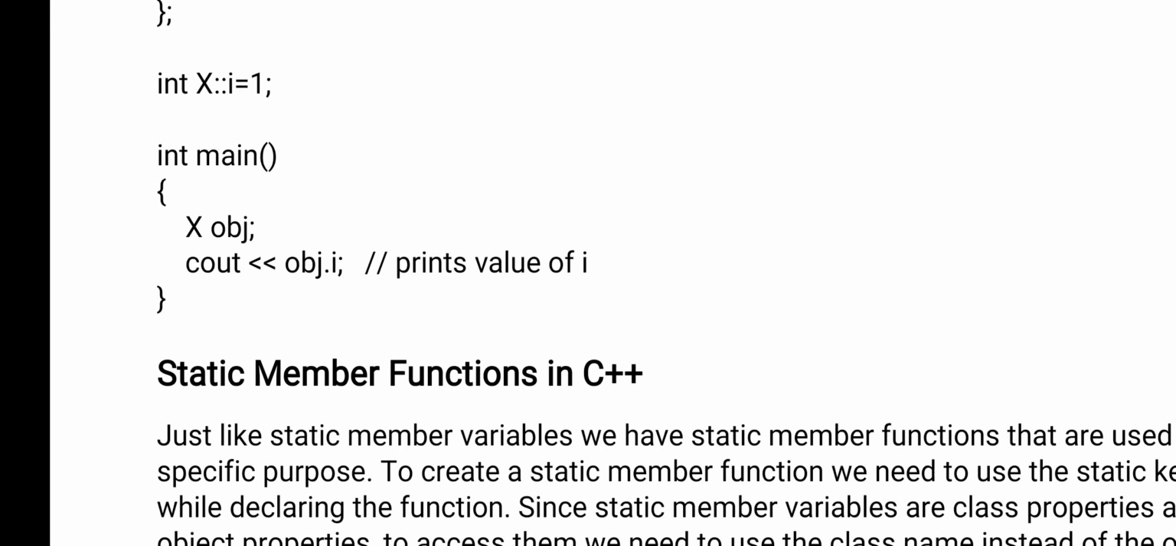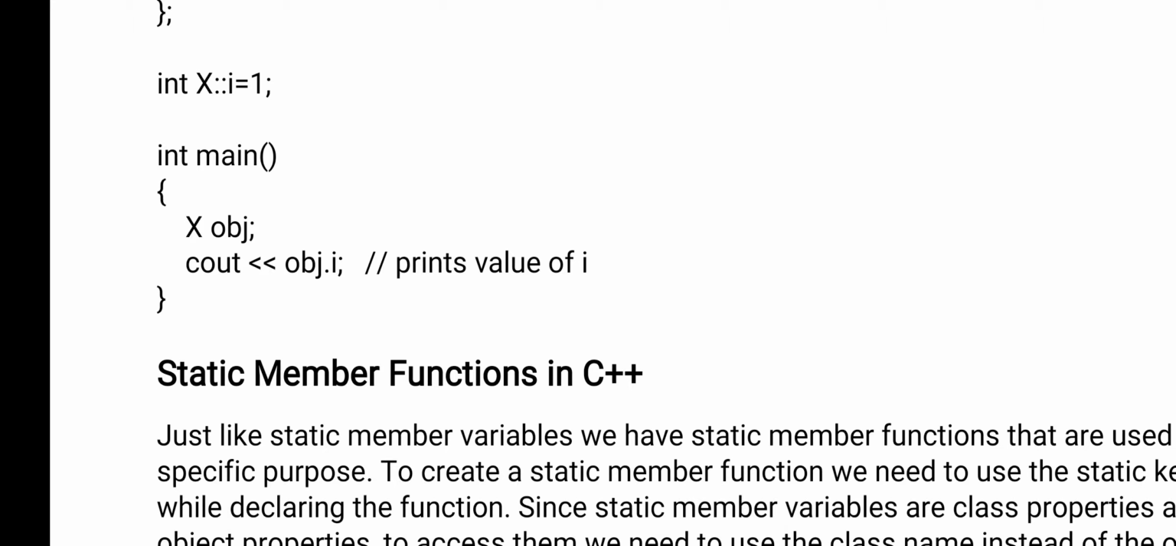Now come to the main function. I am creating one object of the class X. What is the name of the object? Obj. And I am printing obj dot I. What is I here? It is a static. Okay, so static members can also be accessed outside the class. So when you declare any variable as static, the initial value of the static is 0.